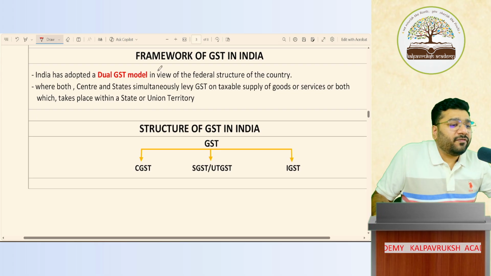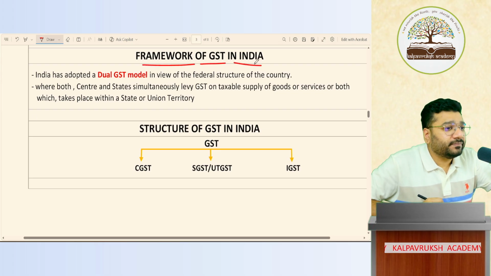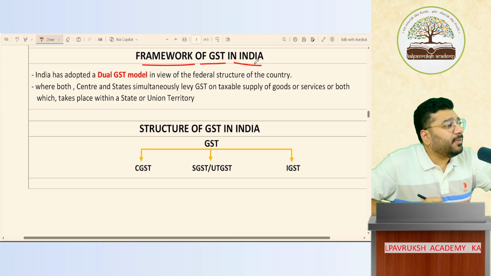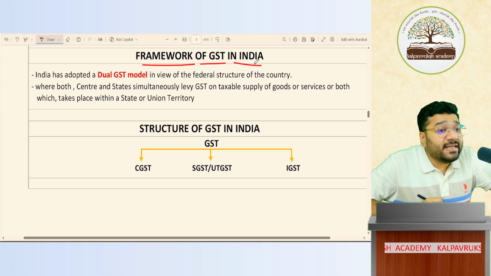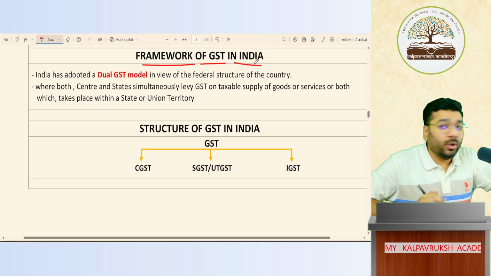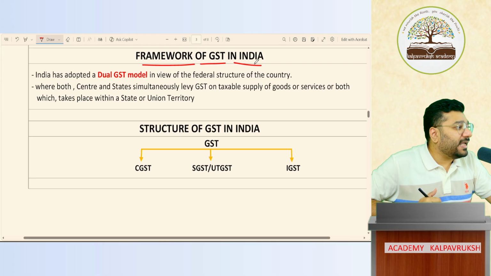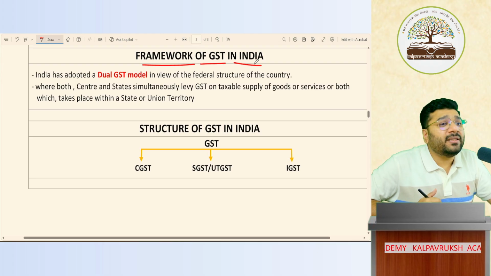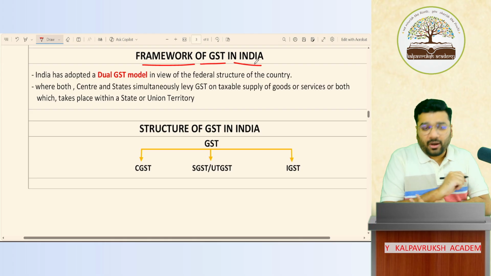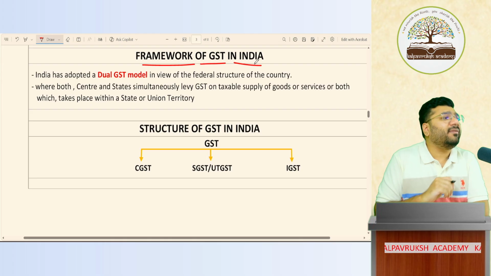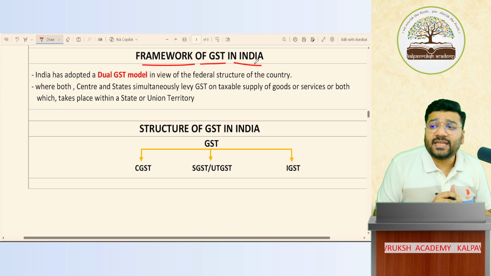What is the framework of GST in India? Do you think GST is a concept which is applicable only in India? No. There are multiple countries in the world which have imposed GST. You go and Google which countries are levying GST. You'll get a list of multiple countries. So GST is not a new concept that India is following. India has adopted this from other countries. Like that, many countries are imposing GST in their respective country.